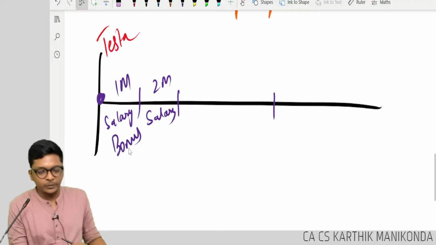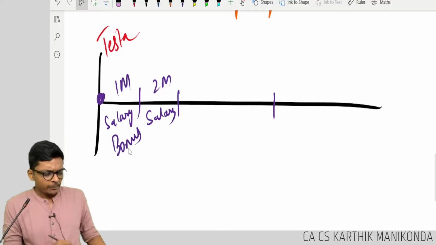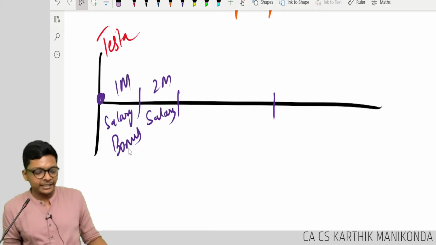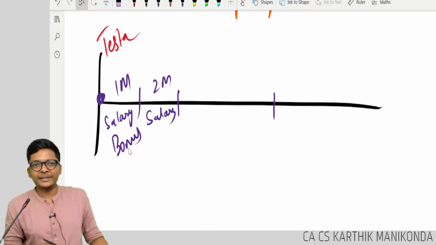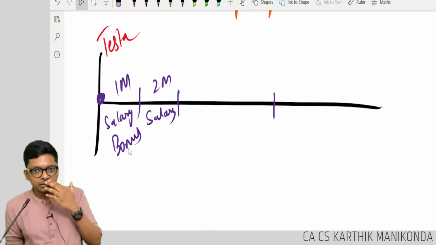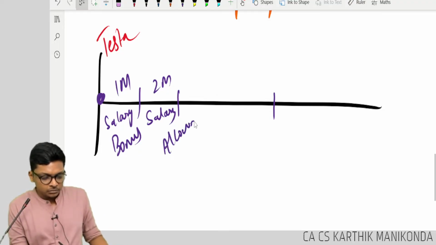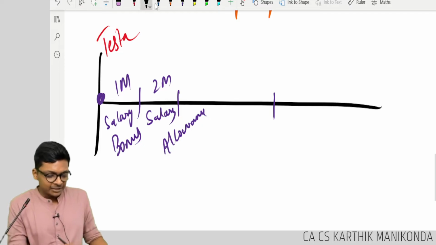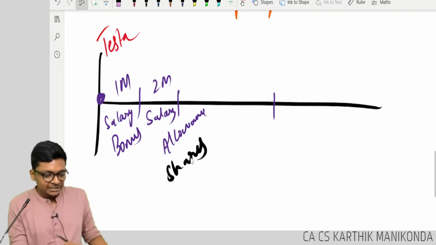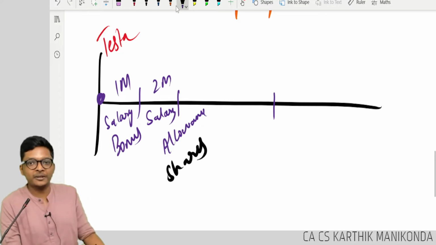Bonus if he performs well, then bonus profit based on performance. Then what happens next? Sometimes they will give some allowance. They will give him some stars, ESOP. They will give him some ESOP sometimes if he is performing very well.